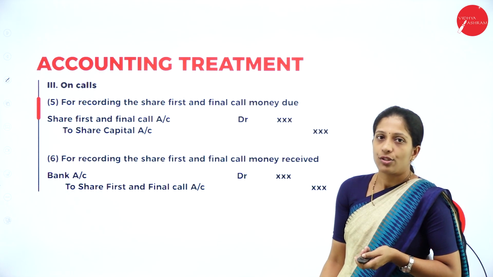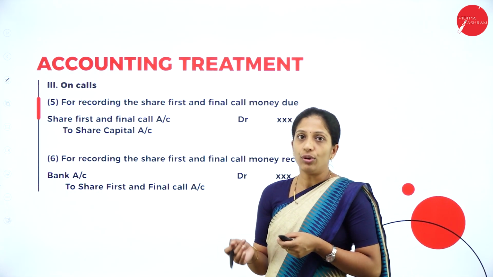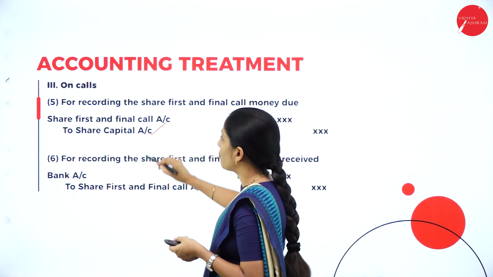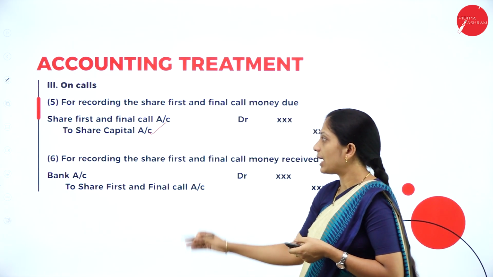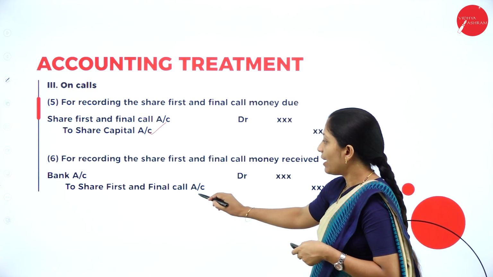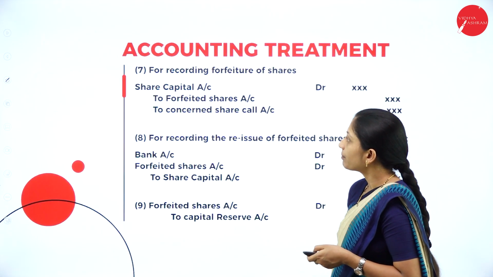Next, on calls. So here, first and final call money due, next first and final call money received. Your entry, share first and final call account debit to share capital account. And on receipt, what is the entry? Bank account debit to share first and final call account.